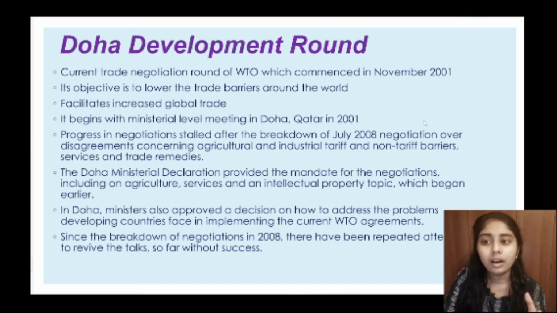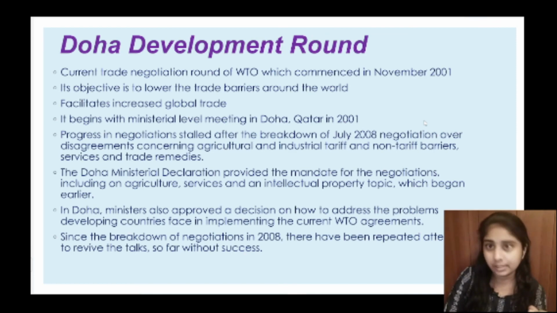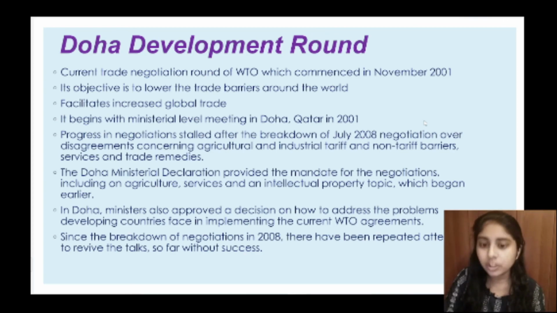The main people who are in disagreement are the most developed nations such as the US, Europe, etc. The Doha Ministerial Declaration provided the mandate for negotiation including agriculture, services and intellectual property, which began earlier. But in Doha, ministers also approved a decision on how to address the problems developing countries face in implementing the current WTO agreement. Since the breakdown of negotiation in 2008, there have been repeated attempts to revive the talks, so far without success.